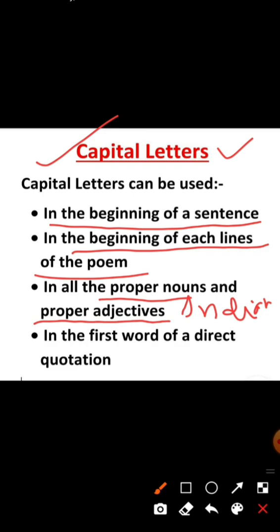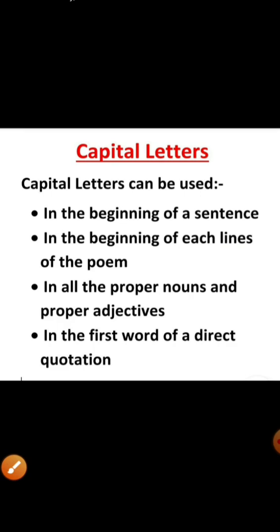And you can also see in the first word of the direct quotation, as you have seen in the inverted comma. Whenever we use inverted comma, the first letter of the given sentence, of the given words, we will use in capital. Okay, so you write all these points in your notebook.